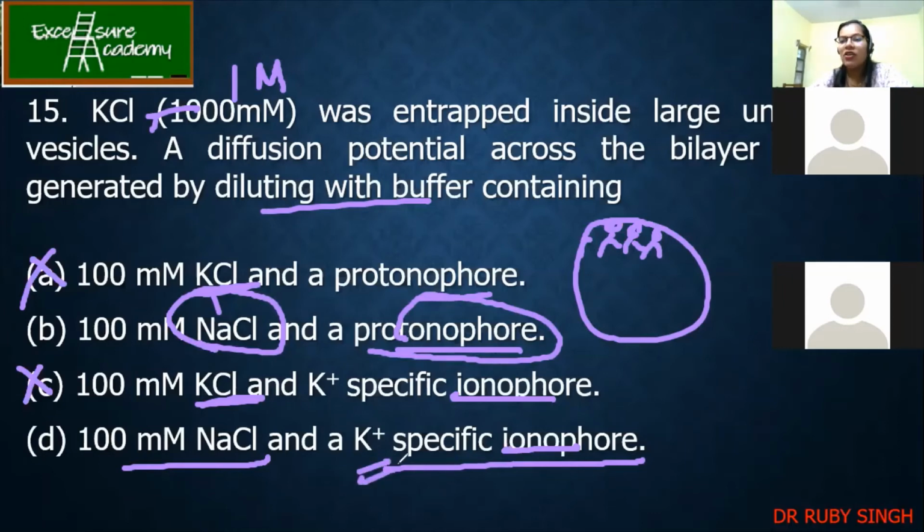So from here, you should get the idea that if I have to dilute and make a gradient, I can use NaCl as well as an ionophore, which is removing your K plus. Now, what is an ionophore? These are nothing but protein channels which help in the removal of K plus. We'll come to that topic later. So here the answer is D.